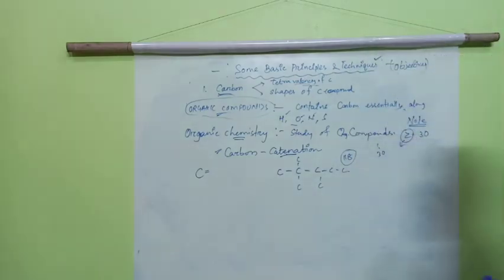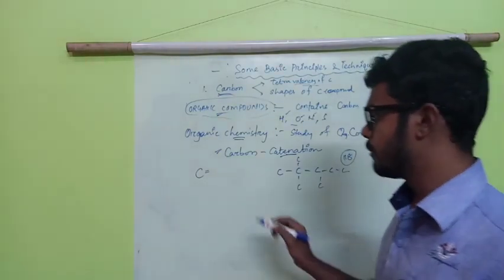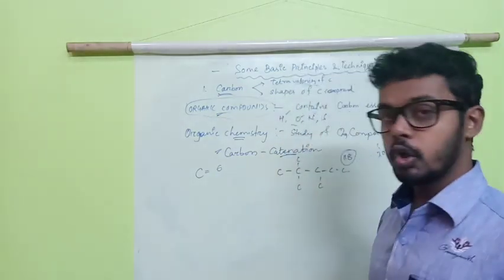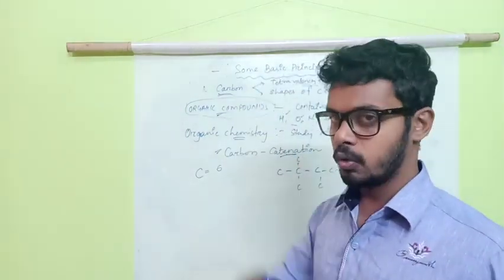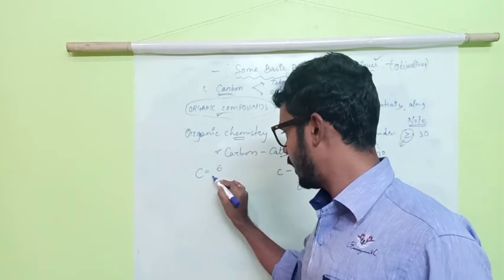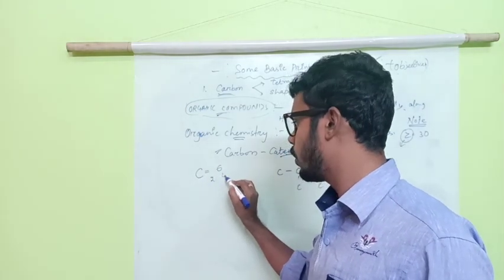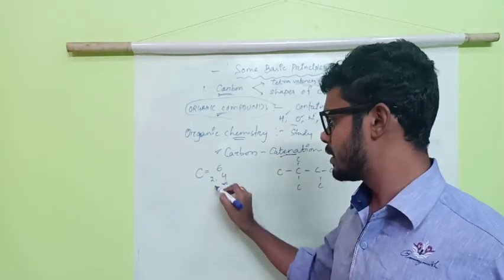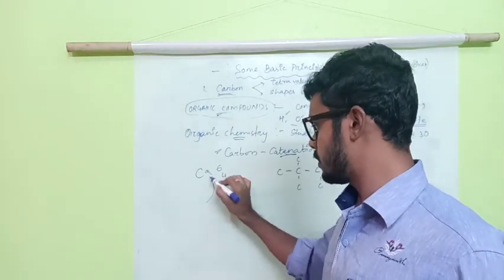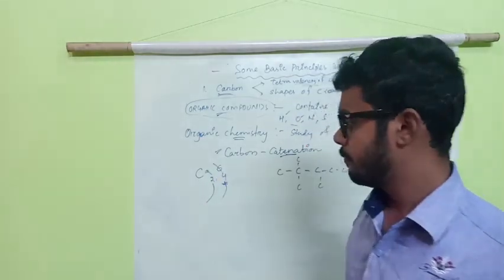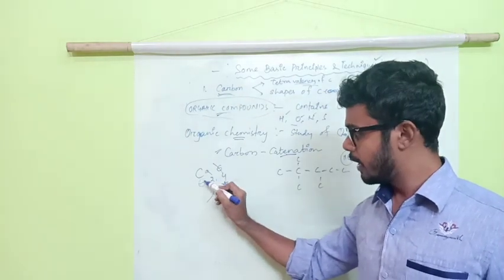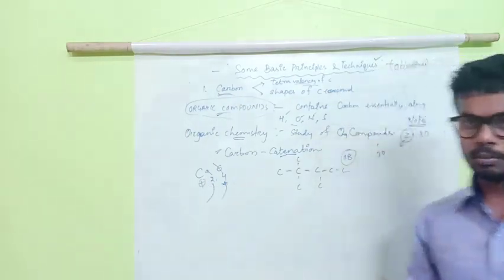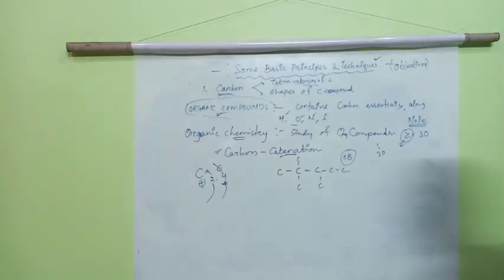Carbon has atomic number 6. If you write the electronic configuration of carbon, as per your previous method, the standard 9 method, it is 2, 4. Inner shell has 2 and outermost shell has 4. Two electrons are near the nucleus and 4 are in the outermost shell. Very good.